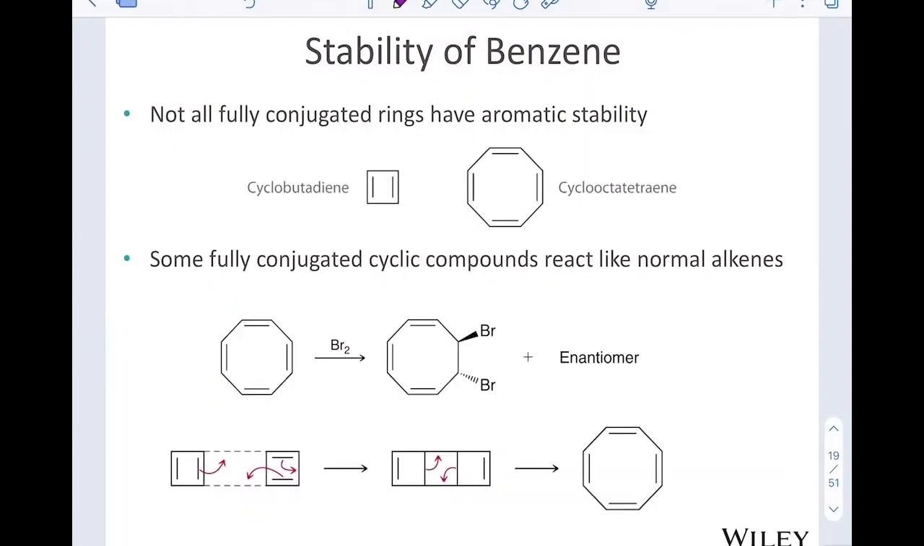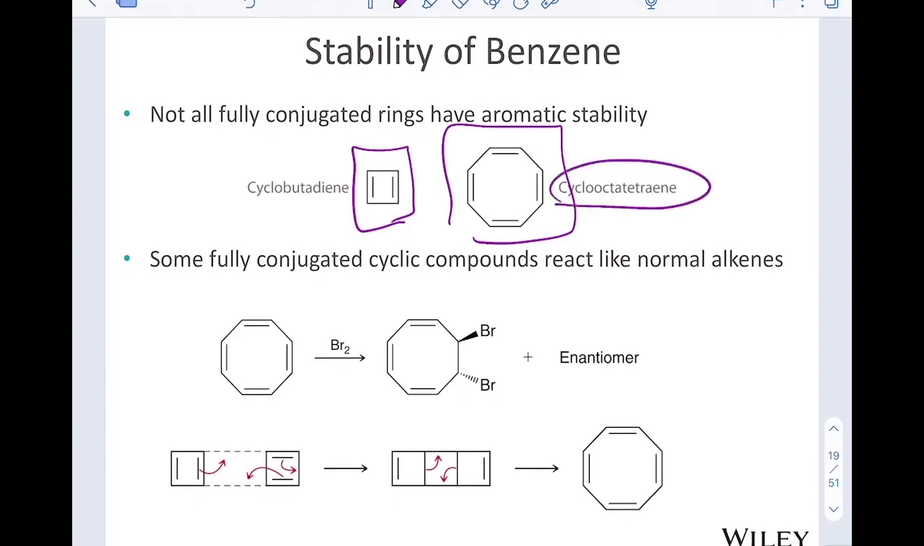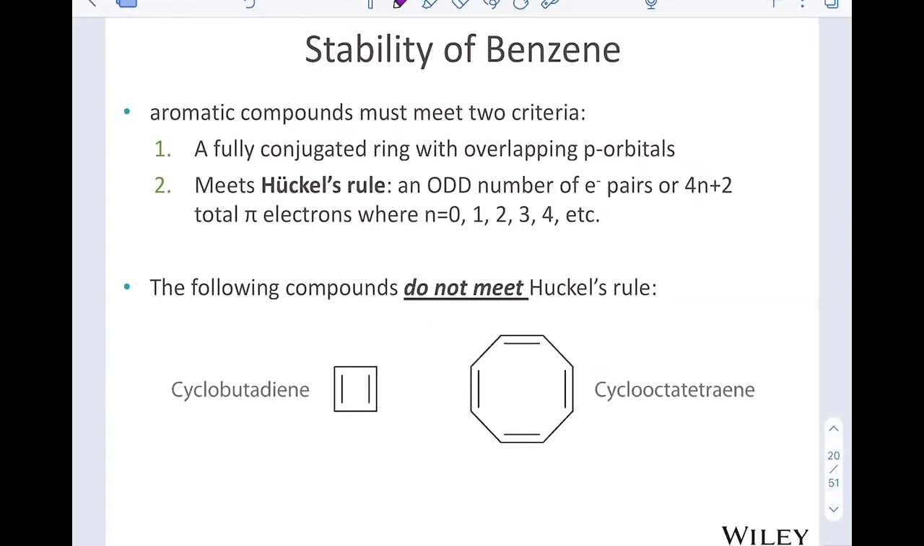It turns out that not all of the fully conjugated rings have this aromatic stability. Cyclobutadiene is not as stable as benzene. Cyclooctatetraene also does not have that stability. As a matter of fact, when we take cyclooctatetraene and react it with Br2, we do get addition. Benzene is stable because it is aromatic.